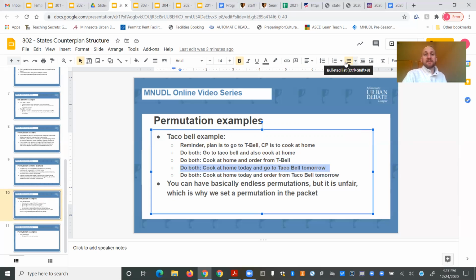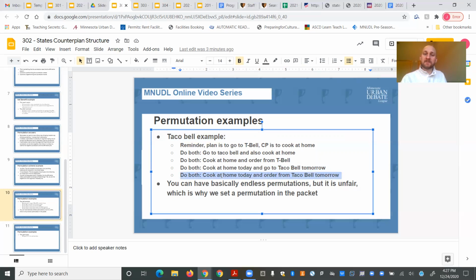Here's another permutation: cook at home today and go to Taco Bell tomorrow. That makes sense, right? If we're already going to cook at home today, then we may as well just cook here and get all the benefits of doing that. And then tomorrow, we're going to go to Taco Bell so that we can get the benefits of both plans, right? So this is a really good permutation because you get the benefits of both plans and you don't get any of the negatives. Unfortunately, this is cheating. I don't want to get too deep here, but this is what we call a time frame perm, right? To do something today and something tomorrow so that we avoid the negative parts.